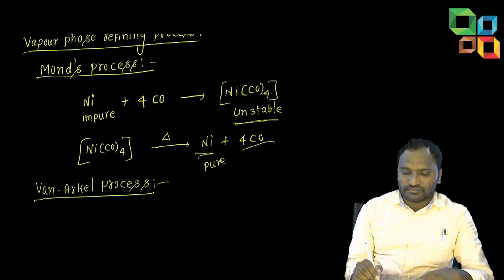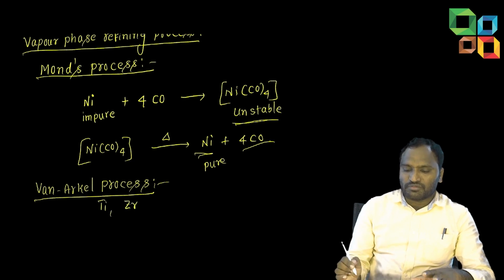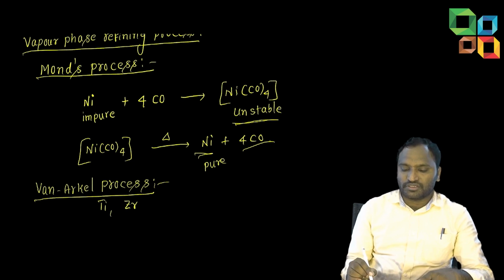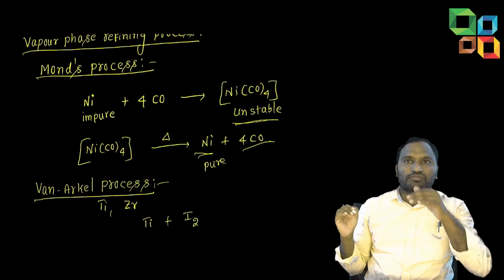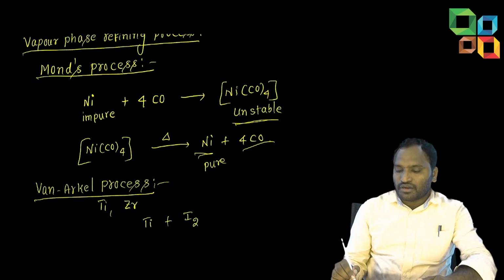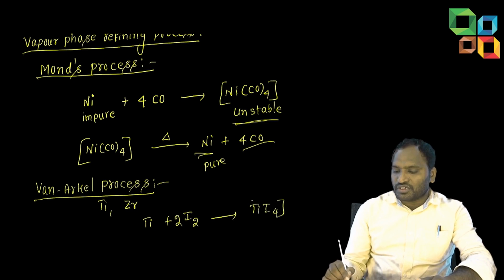Here titanium, zirconium, even mercury also we can use with the same method. See here, any one, I'll take titanium. Here iodine we are using. On heating, it forms titanium tetraiodide complex. This one also is unstable only.